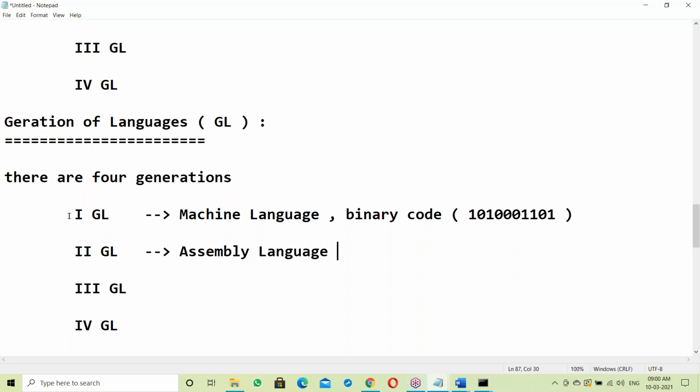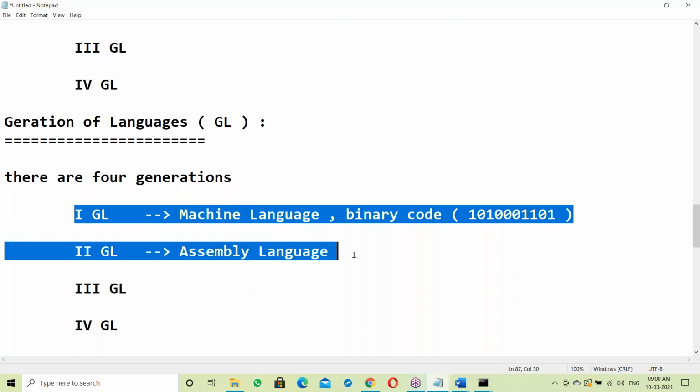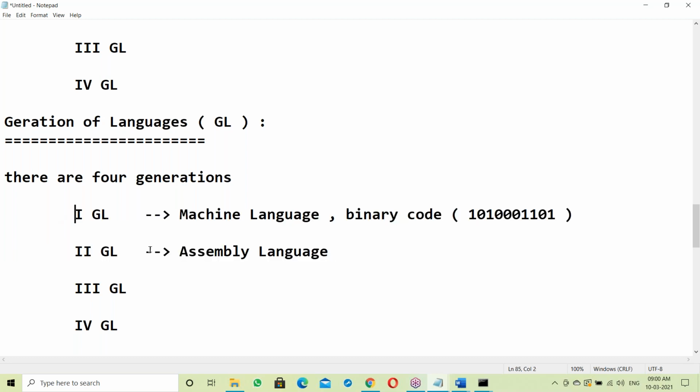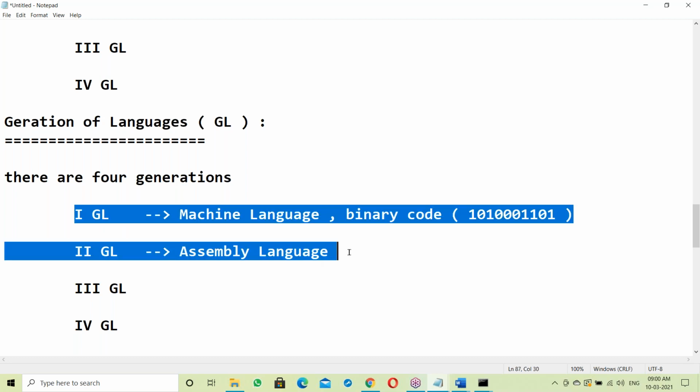See, these two are computer understandable languages. They are not our language. You need not learn about these two languages. They are not required here, not even required to understand. These are system understandable languages. The computer internally uses these two languages, so they are not required for us.